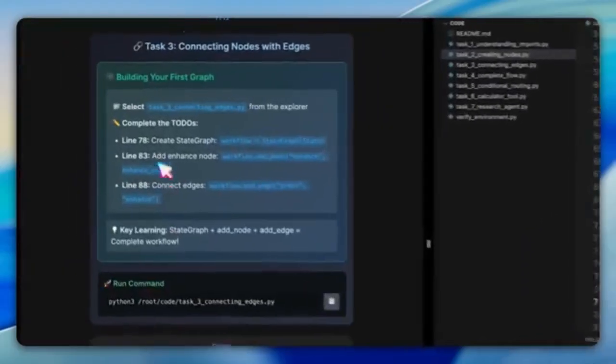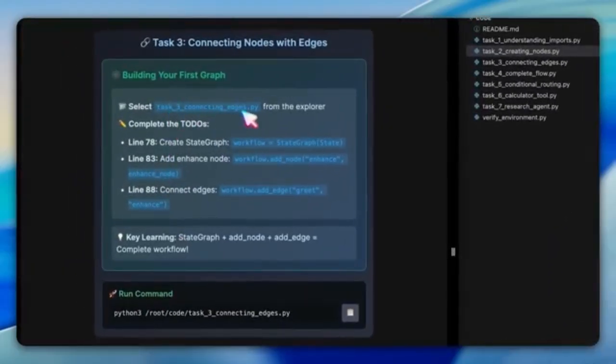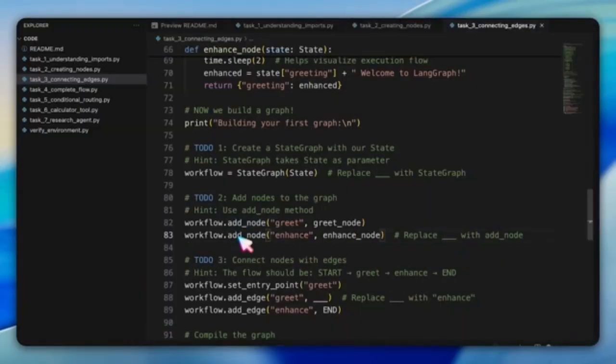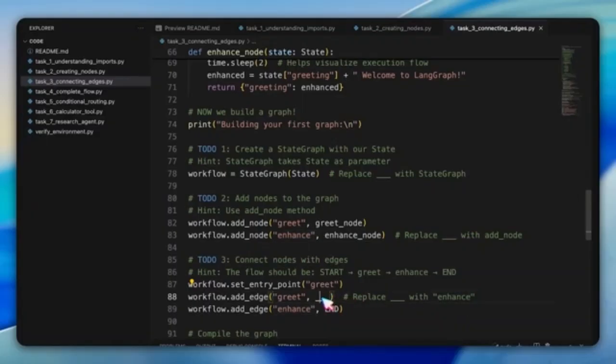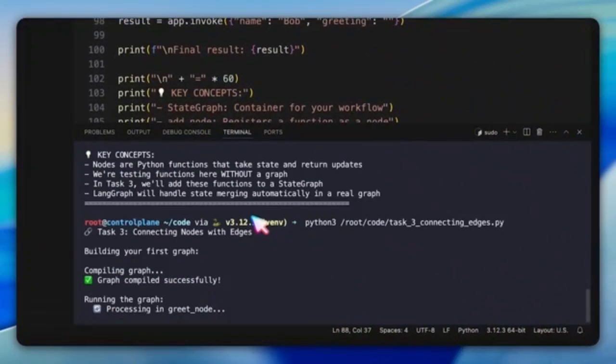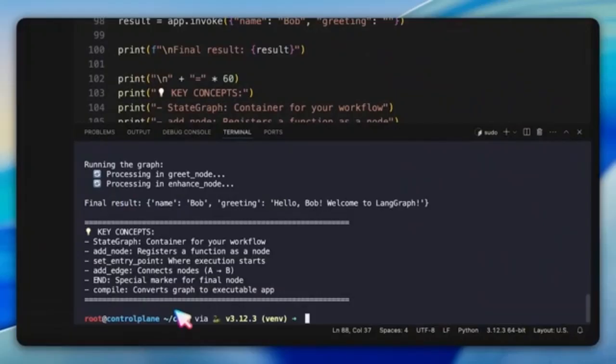Task number 3 is about edges, the connections between nodes. Here we use add_node and add_edge to wire the greeting node to the enhancement node. With that, we've built our first mini workflow. Data flows from one function to another, and the state updates along the way.